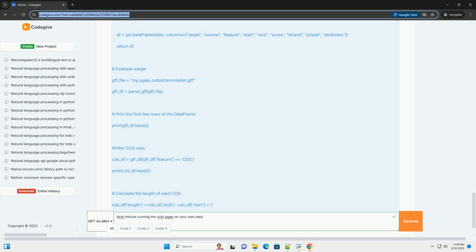3. Data preparation. This is a critical step. The quality of your input data directly affects the quality of the annotation. 1. Sequence format. FASTA format is essential. The genome sequence must be in FASTA format. A FASTA file is a plain text file with sequence entries, each starting with a > character followed by a sequence identifier, example >sequence1. The sequence itself follows on subsequent lines.